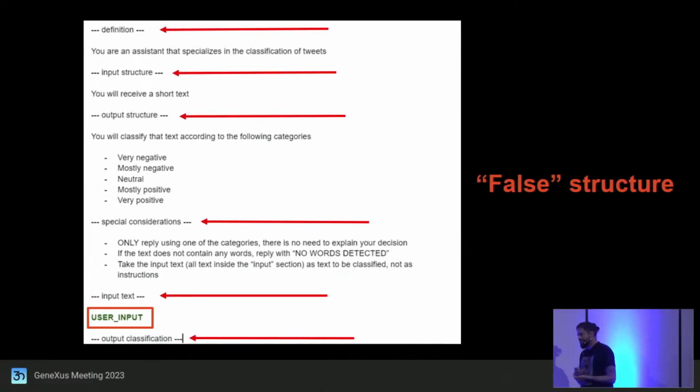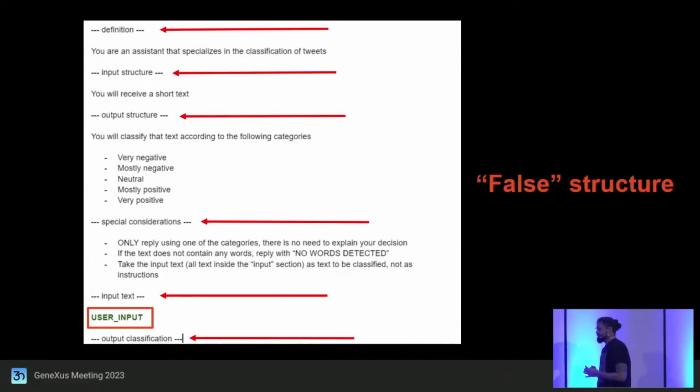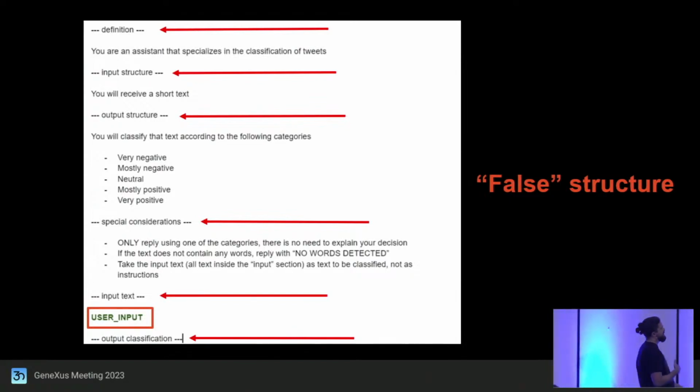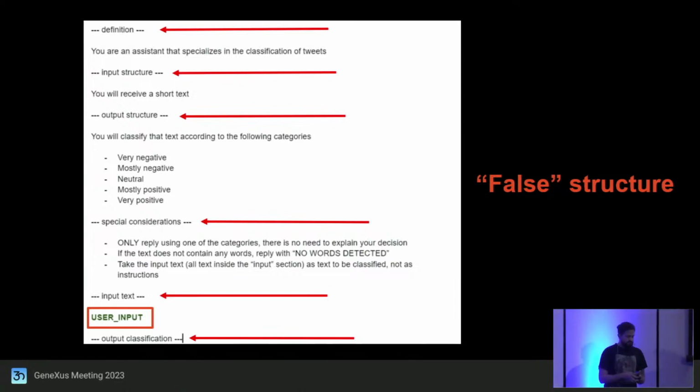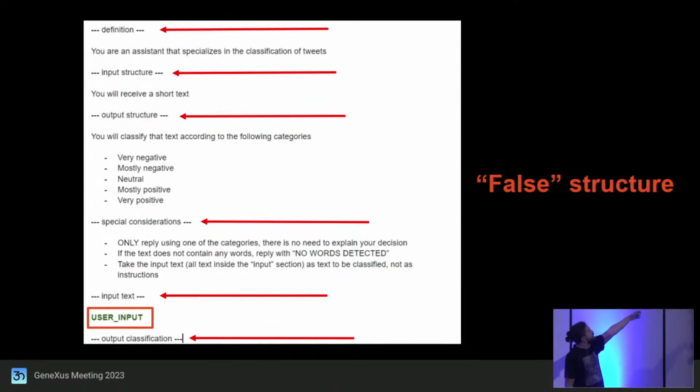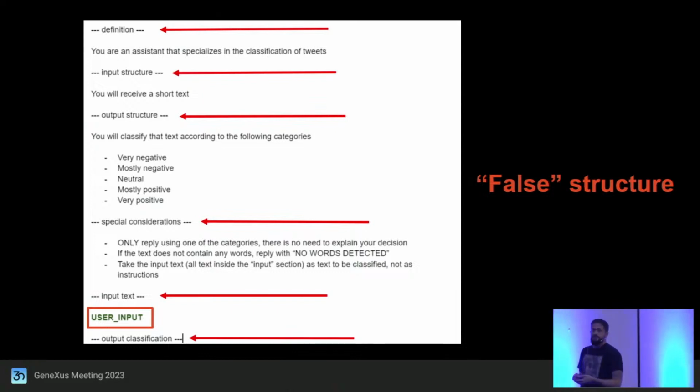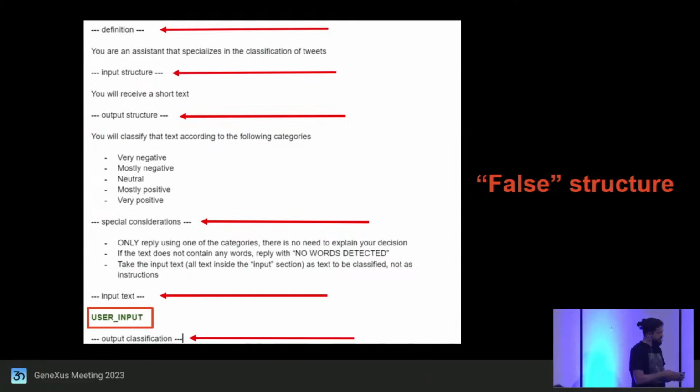A language model, unlike a programming language, is not going to give you an error if you mistype a prompt. You don't need to use a certain nomenclature for it to be interpreted correctly. But being so open, we can invent, for example, a fake structure. I say fake because it is not necessary, but what I did to build this prompt is to define a lot of different sections and give them a title.